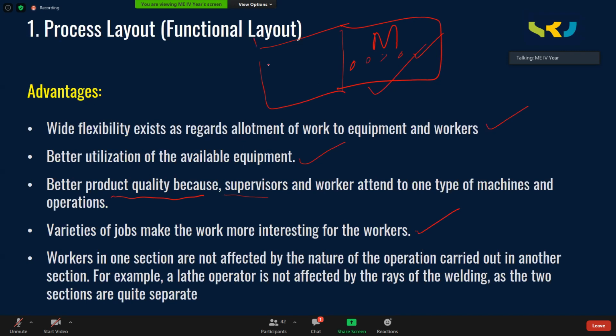Beside the milling section, there is a welding section. Now, as all of you know, while welding is being performed, the rays or the light which is coming out during the welding operation is harmful to the human eye. So the workers who are working in this milling section are not exposed to the welding section because it is a separate section. So the nature of work in one section is not affecting the work in the other section. That is another advantage of the process layout.